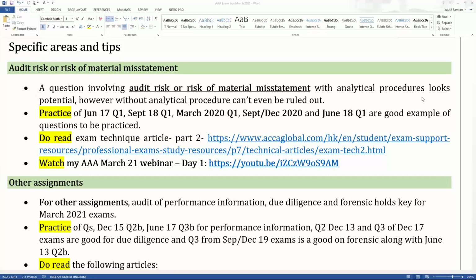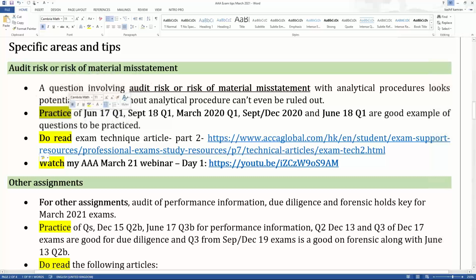So you might get a question with AP. My first preference is with AP, and my second preference is without AP. So on the recommendation that audit risk and risk of material misstatement with AP and without AP are important, I'm recommending some questions to you. You should practice the June 17 question number 1. You should practice September 18 question number 1. You should practice March 20 question number 1.